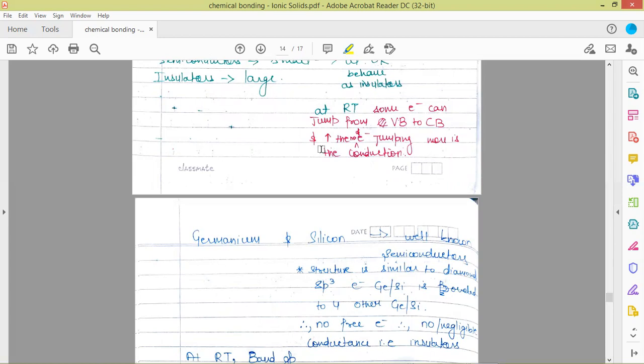Similarly here, germanium and silicon are bonded in such a way that each germanium is bonded to four other germanium. That means there are no free electrons. Whenever there are no free charge particles, no conduction is possible. So that means those samples are insulators.